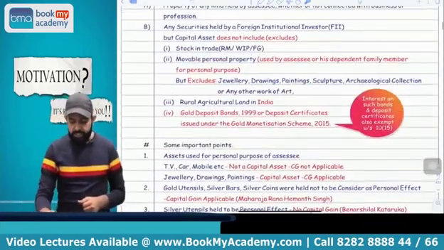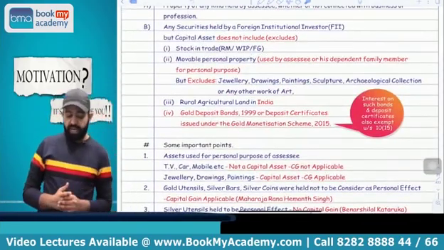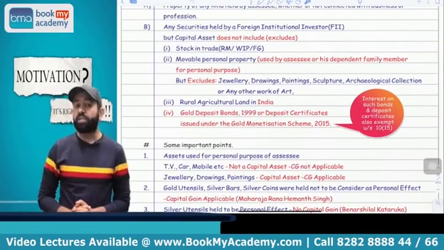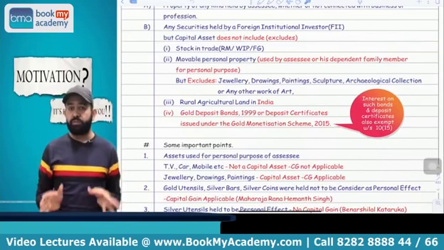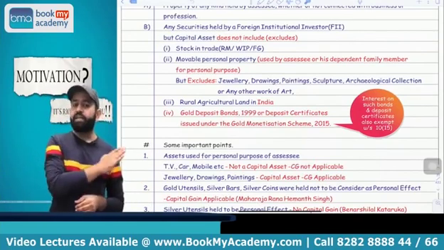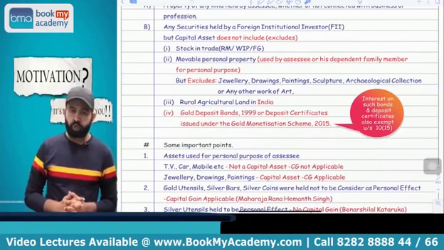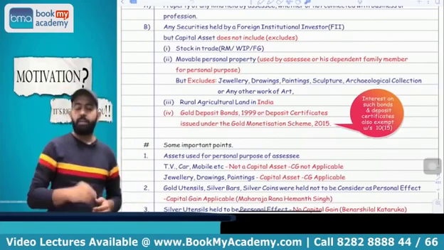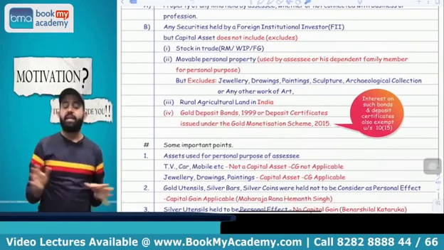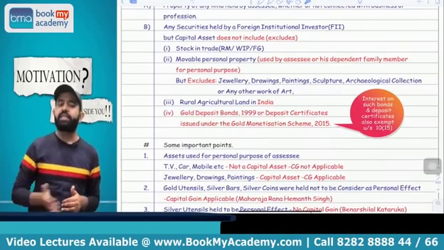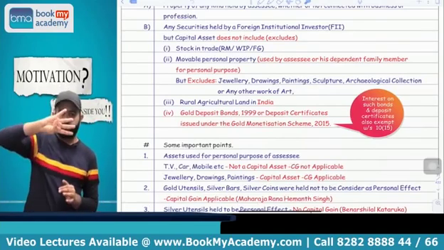Now the next part: Gold Deposit Bond 1999 and deposit certificate issued under the Gold Monetization Scheme 2015. These 2 bonds or certificates are not treated as capital asset. You got my point or not? Okay. So what is the meaning of capital asset? Here capital asset means property of any kind held by the assessee, whether it is movable, immovable, tangible, intangible, whether it is connected with business or not. But there are 4 exclusions.